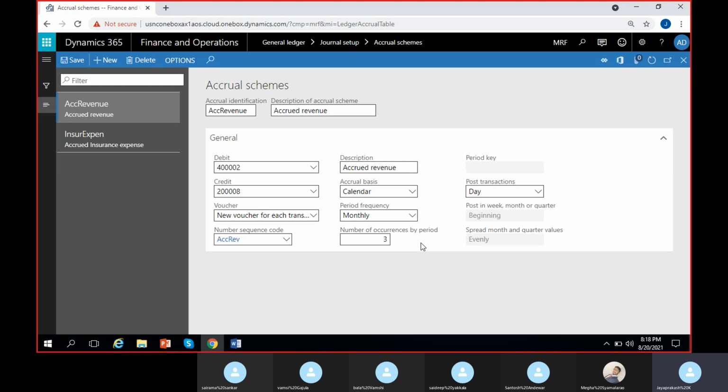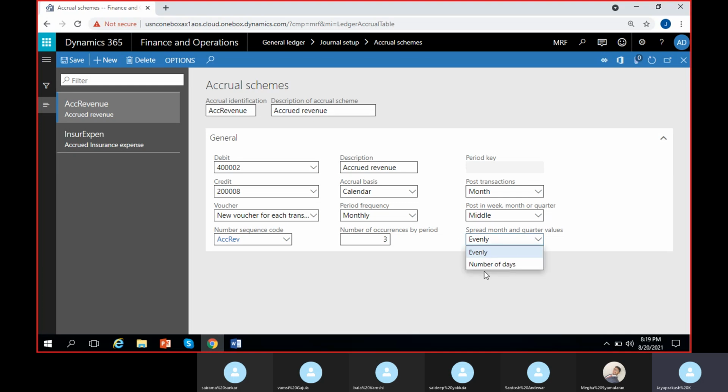Then post transactions as per month or day. Since we have selected monthly here, we'll select month only here. So beginning of the month, middle of the month or end of the month, as you wish. So let's select middle of the month. Just for some example, that's all. I'm selecting middle of the month and spread it evenly.